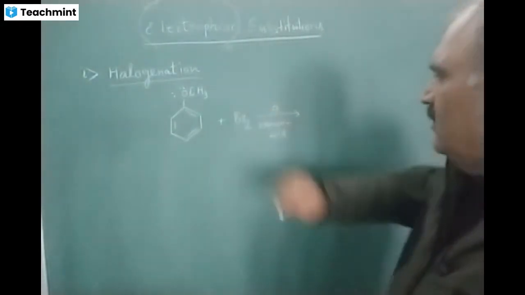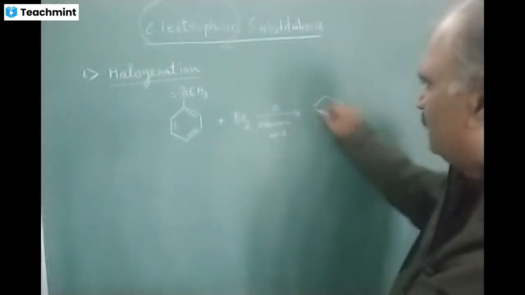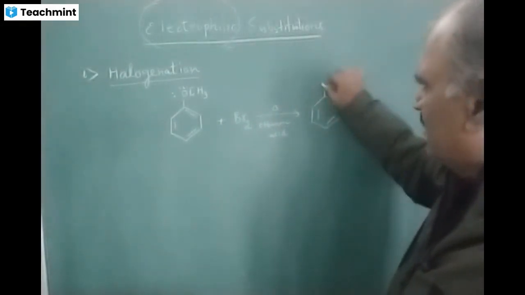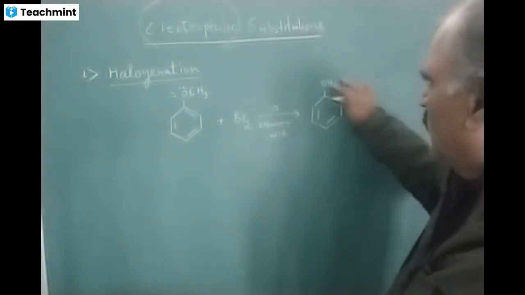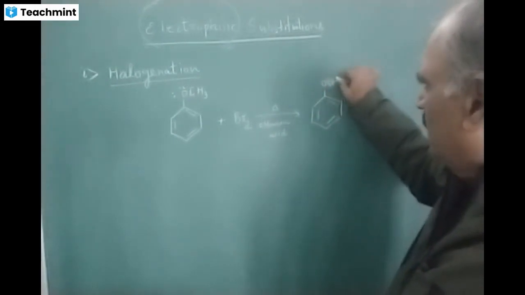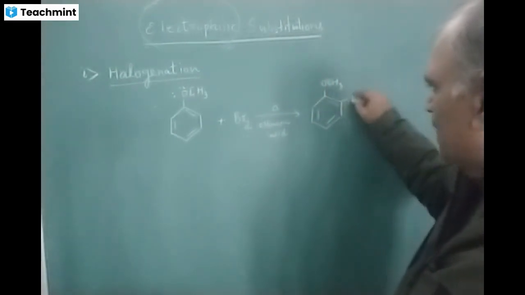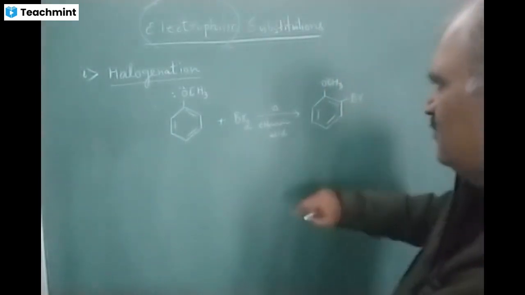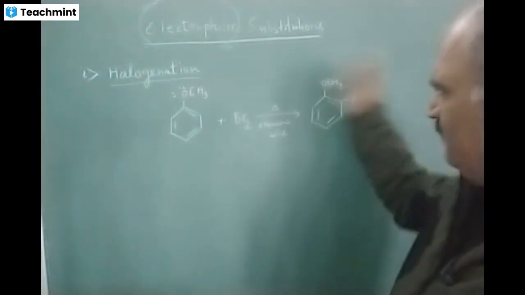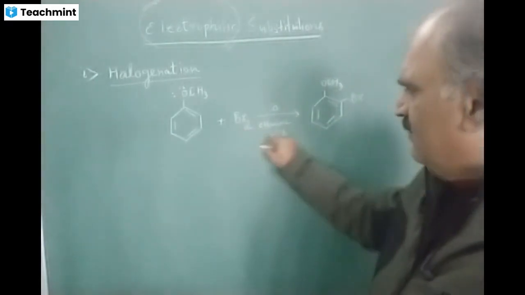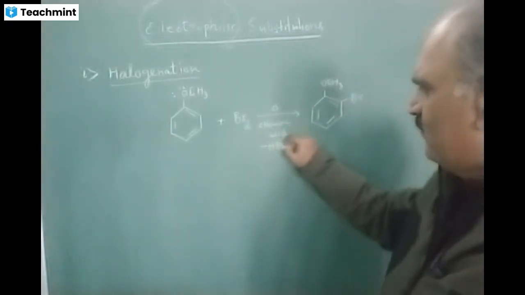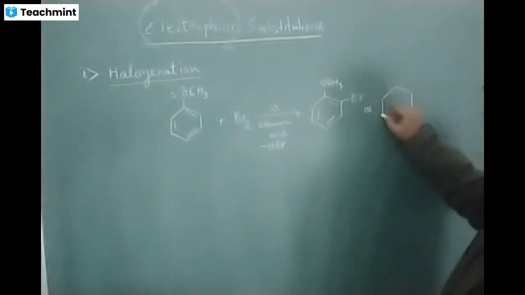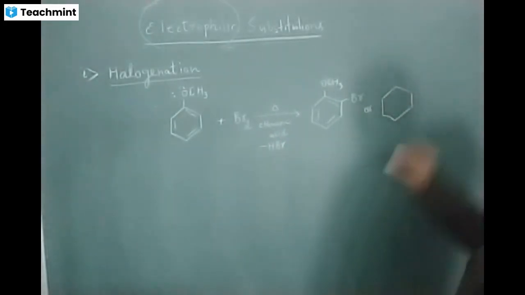And the reaction goes like this. One of the H atoms from the ortho or para position is replaced by Br. This is electrophilic substitution. The H which comes from here gets the other Br, minus HBr. Similarly, the reaction can take place at the para position also.